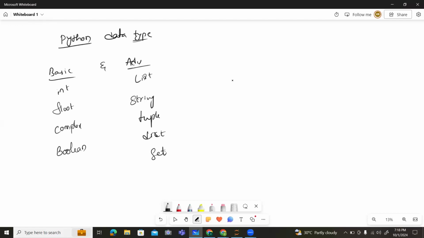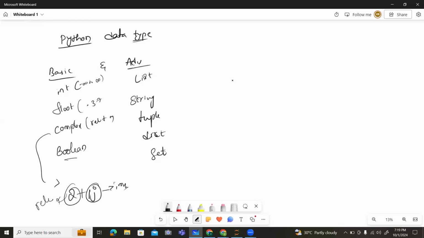Integers start from minus infinity to plus infinity. We already know this from childhood. A float is a data type that has decimal points, like 0.3, 0.5. The complex data type is a combination of a real number plus an imaginary number. Let me give an example: 2 plus 1j is a complex number. The 1j represents the imaginary number, where 2 represents the real number. And Boolean is simply 0 or 1. This is one type of data we have in Python.